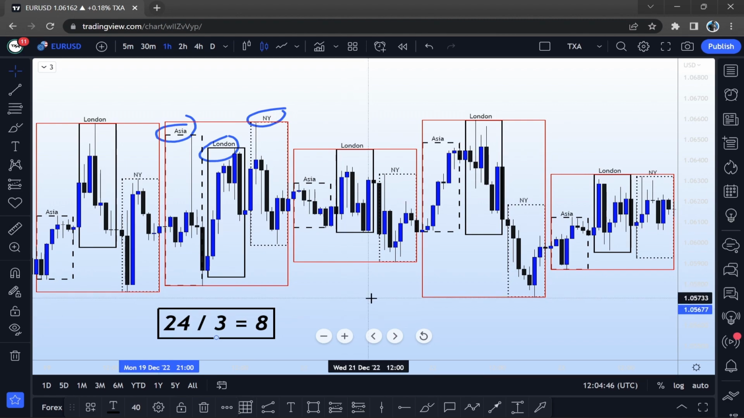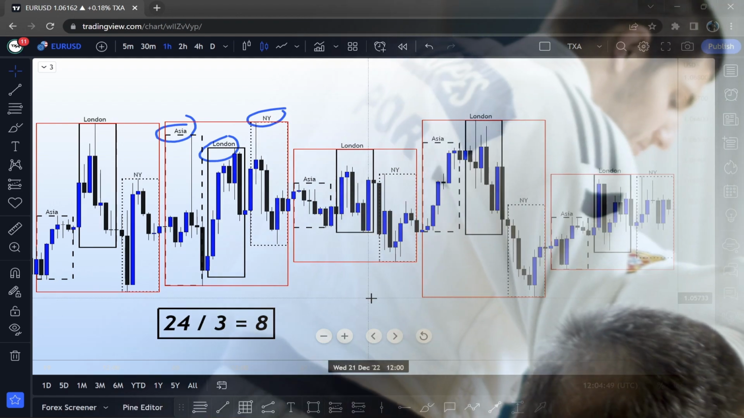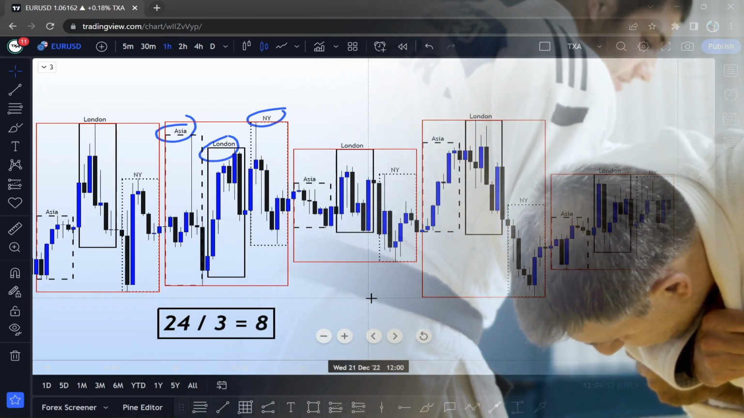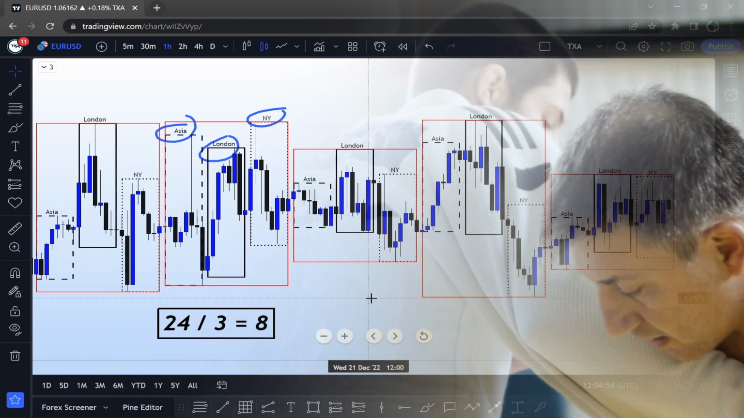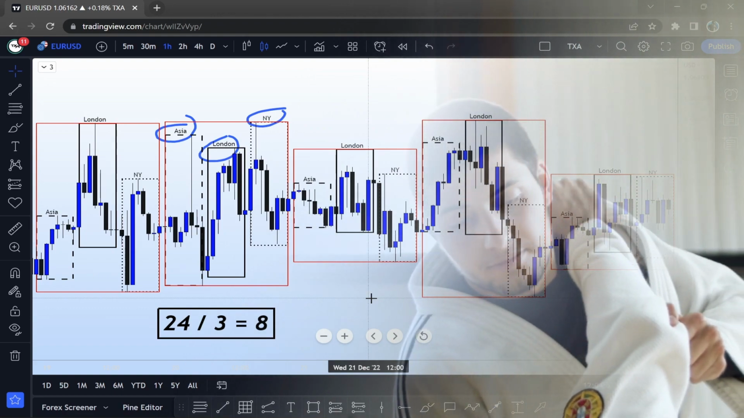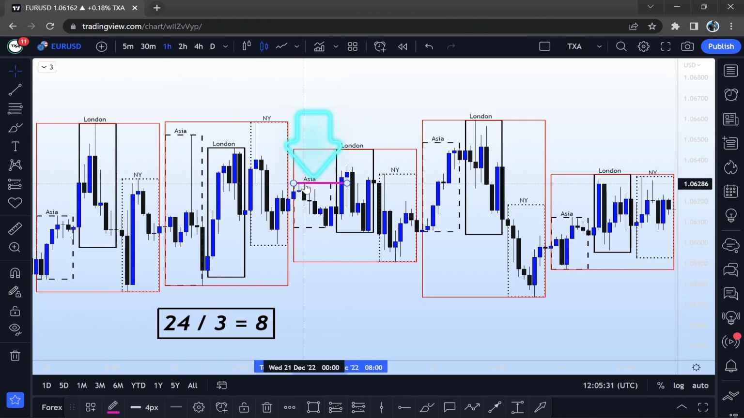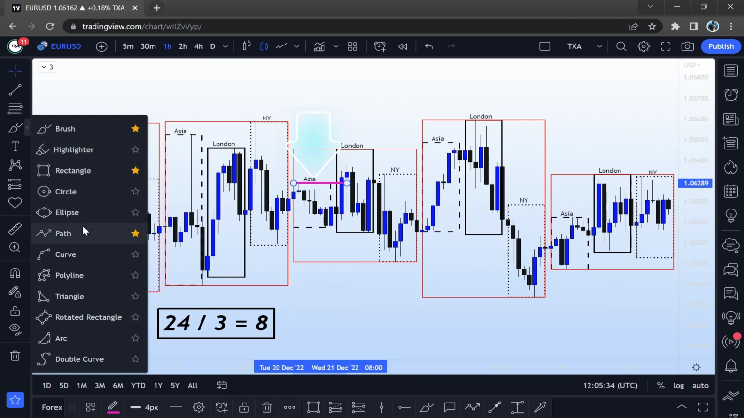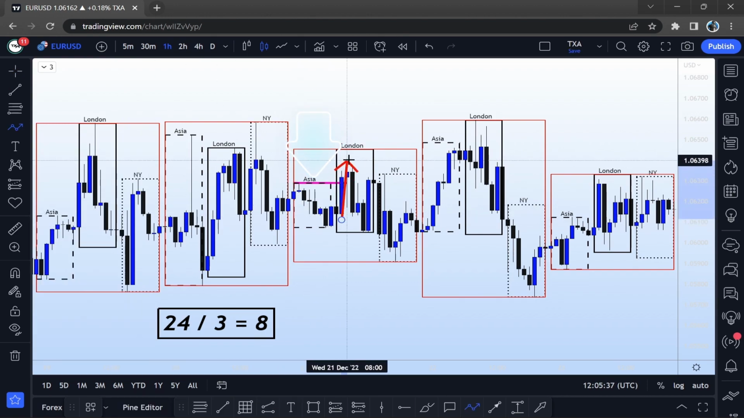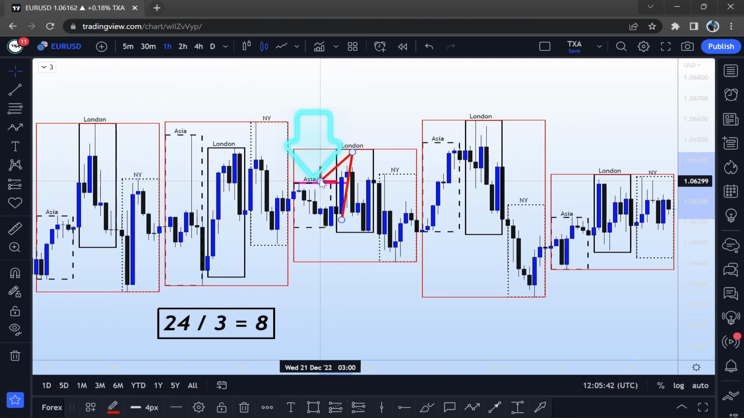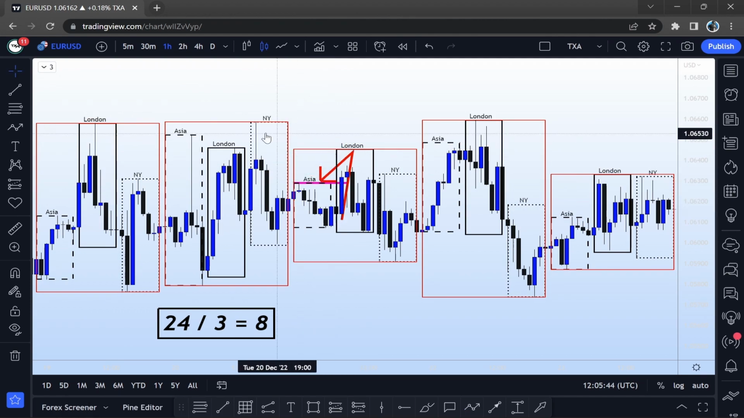One thing which you need to understand about what happens during each session is that each session actually tries to grab liquidity from the previous sessions. I'm now going to illustrate it on this chart. So as we can see, here's the Asia session. Here's the high of the Asia session. And what does London Open do? It grabs liquidity from this Asia high. That is a stop hunt.